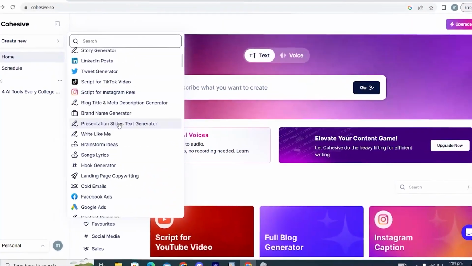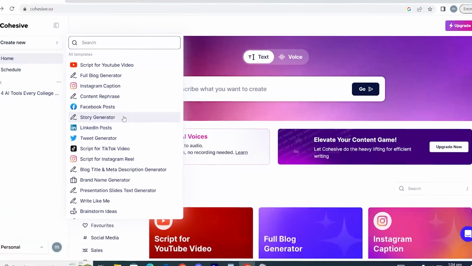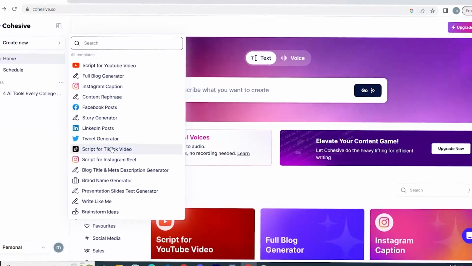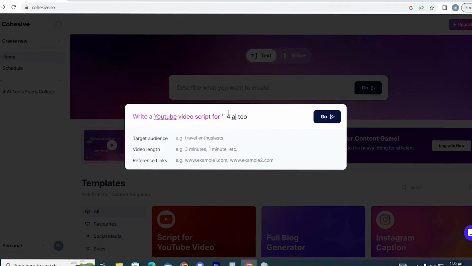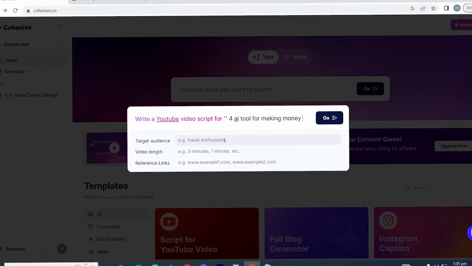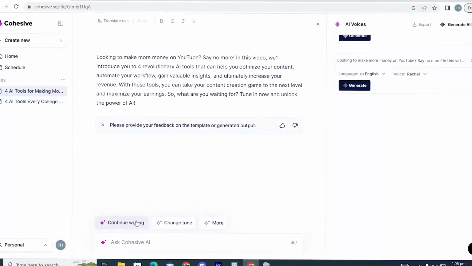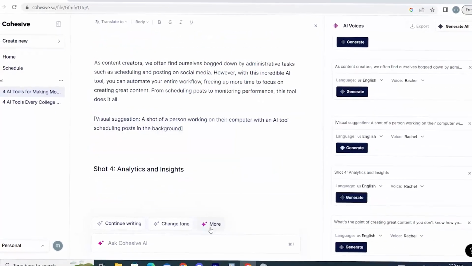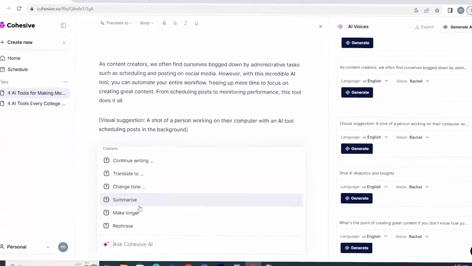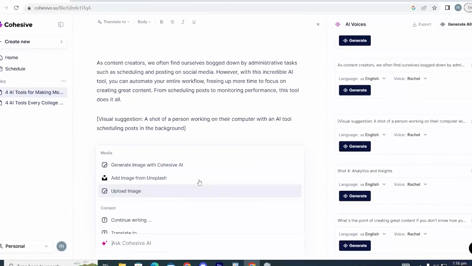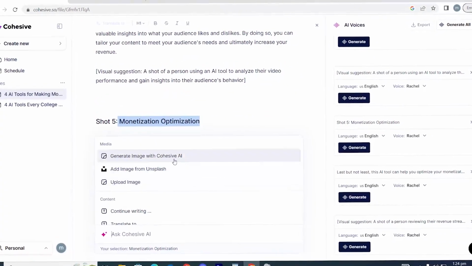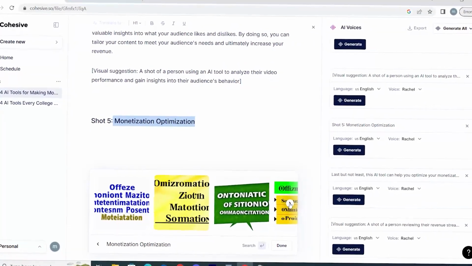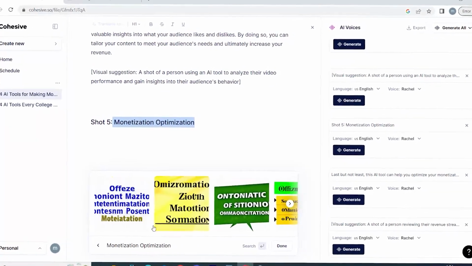To receive the results you want from ChatGPT, you must know how to prompt it appropriately, which can be quite challenging and time-consuming. Check out this, then. It will automatically generate the content for me if I want to compose a prompt for a YouTube script. Afterwards, I may click this button to have it continue writing and elaborate on this section of the information, translate the text into one of these 15 different languages, change the tone to my liking, summarize, lengthen, or altogether reword it. I can either upload my own image or one that was created by Cohesive AI, or I can import an image from the internet. I can just conduct a web search, choose, and post a picture right here.